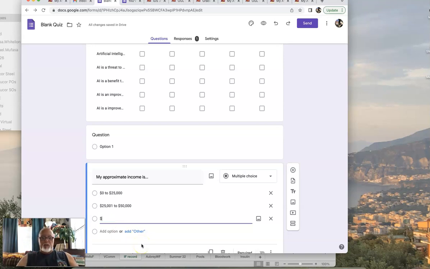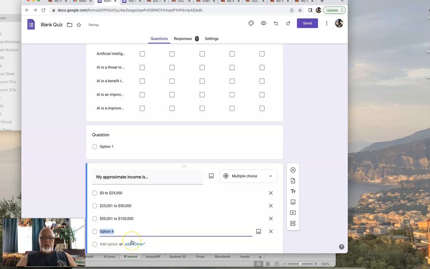Anyways, 50,001 to, let's say 100,000. You can make these increments however you want, but just make sure you give enough. Don't assume nobody's making any money out there because they are. 100,001 to 150, I guess we go there.